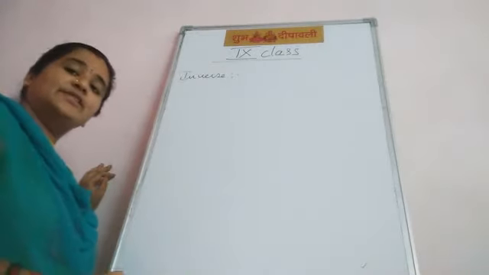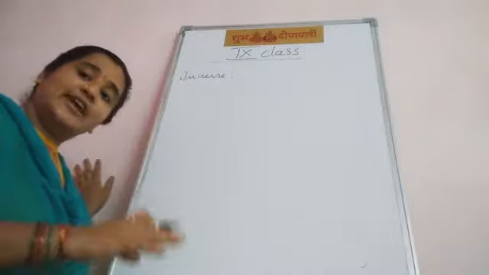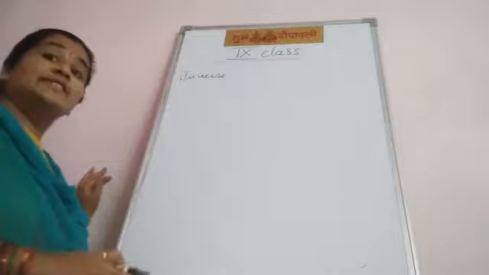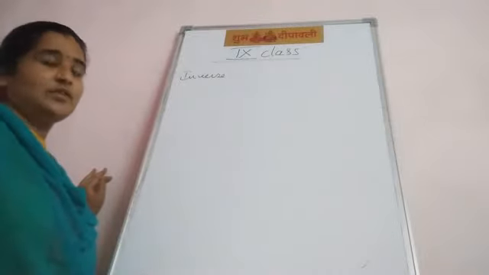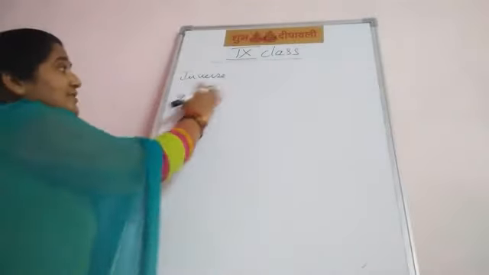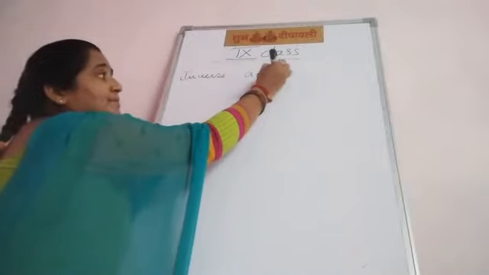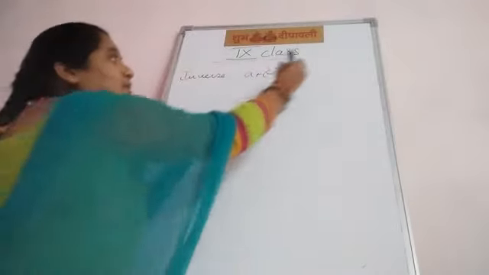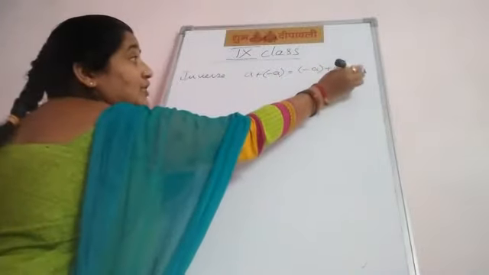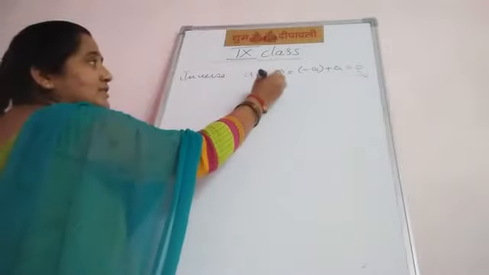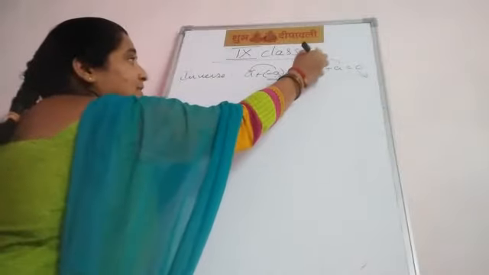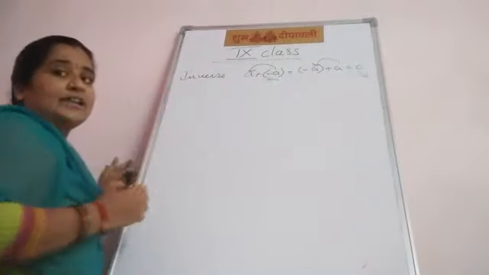The last property is inverse. In inverse also, under addition and multiplication. Under addition, inverse means what? In the textbook we learn reciprocal, but that one is under multiplication. Now addition: opposite sign. A plus in bracket minus A equal to minus A plus A equal to 0. Here 0 is the identity. Here minus A is the inverse of A, and A is the additive inverse of minus A.